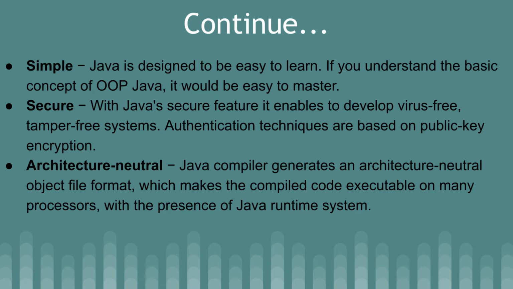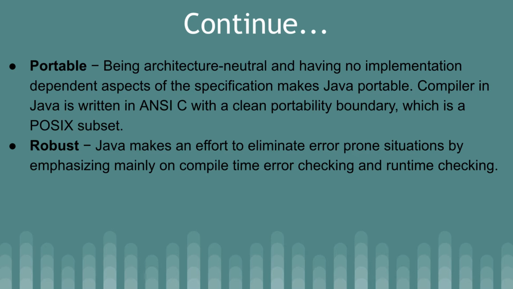Now how is it architecture neutral? The Java compiler generates an architecture neutral object file format, which makes the compiled code executable on many processors with the presence of the Java runtime system. Now how is it portable? Being architecture neutral and having no implementation dependent aspects of the specification makes Java portable. The compiler in Java is written in ANSI C with a clean portability boundary, which is a POSIX subset.